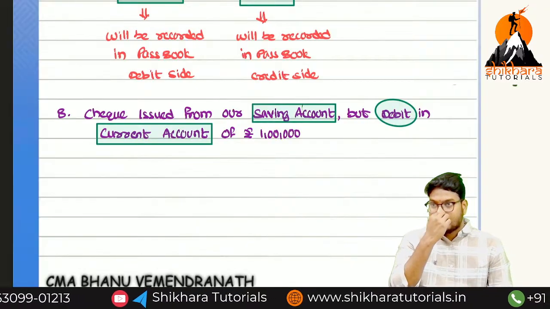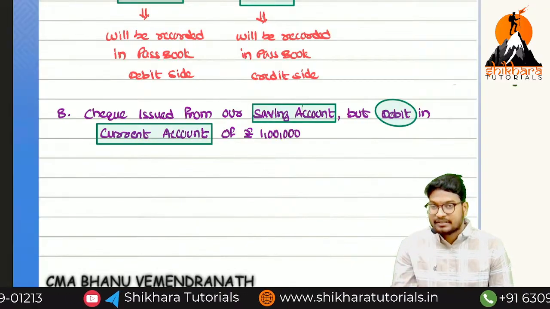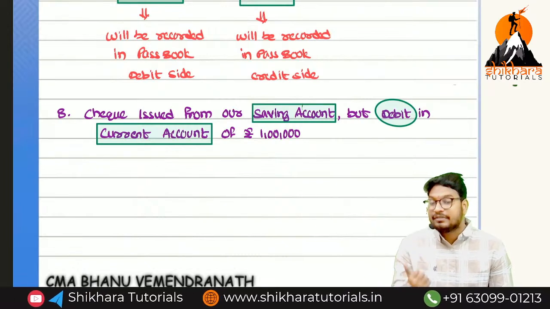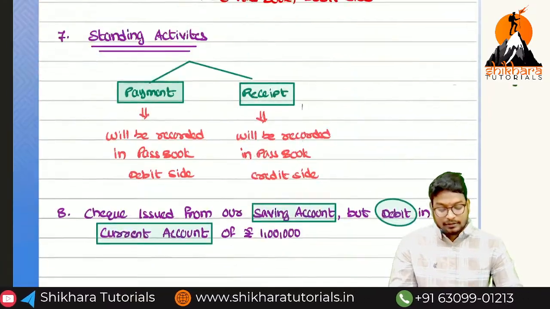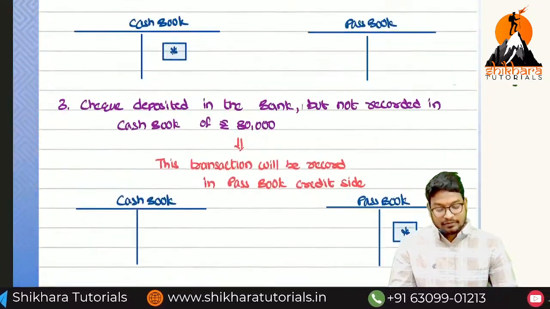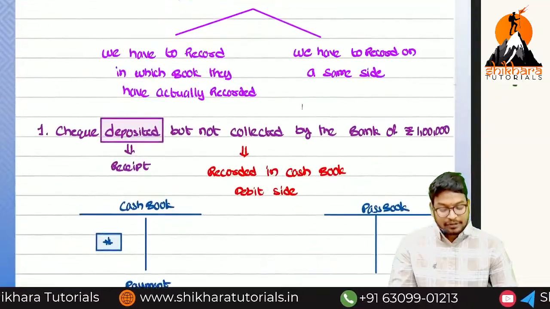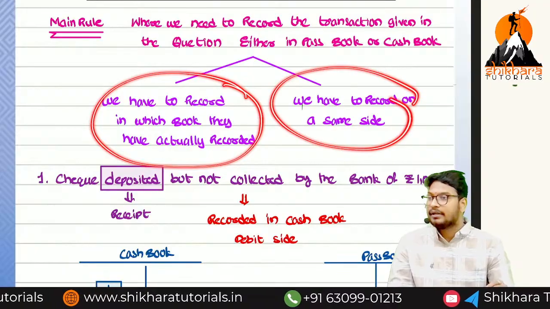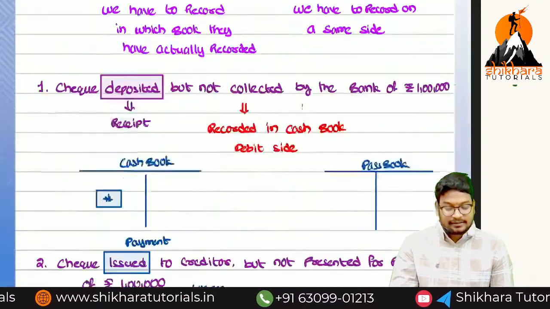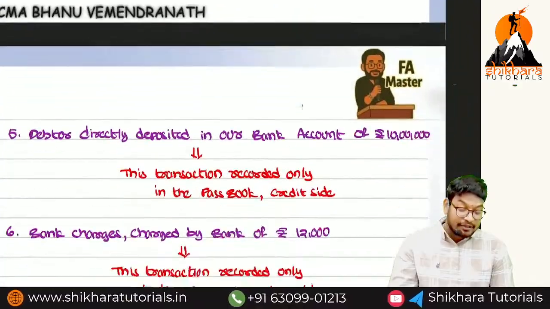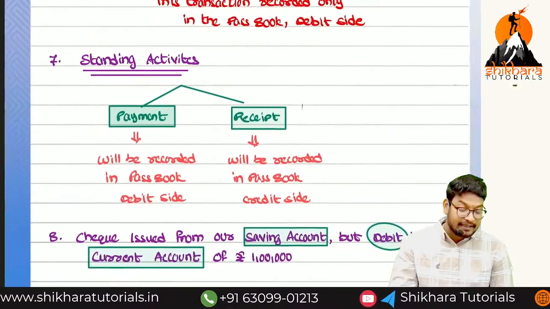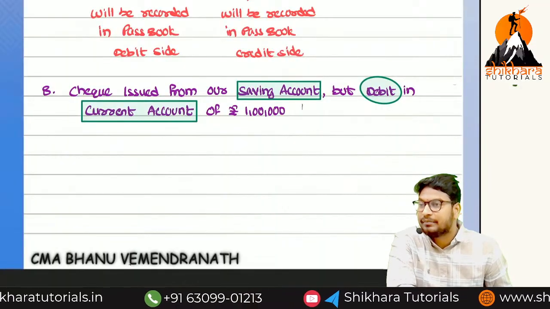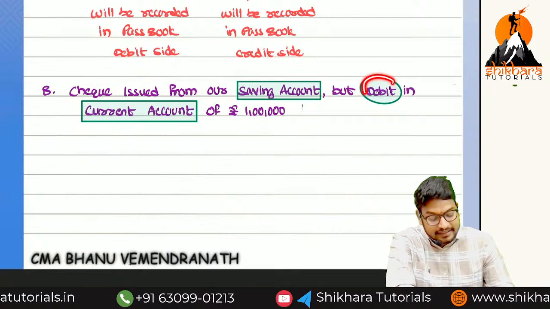Now what do we need to do? We have to record in the opposite book to the one in which it was recorded. Don't forget these basic rules. What are the two basic rules? We have to record in which book it was recorded and on which side it was recorded. Okay, now the same thing we have to consider. In which book have they recorded? In the passbook they have recorded, not in the cash book. That particular transaction is recorded in the passbook. Which side? Debit side.